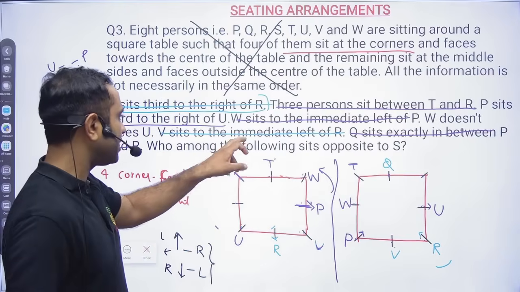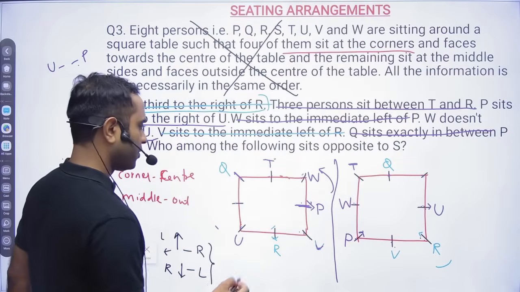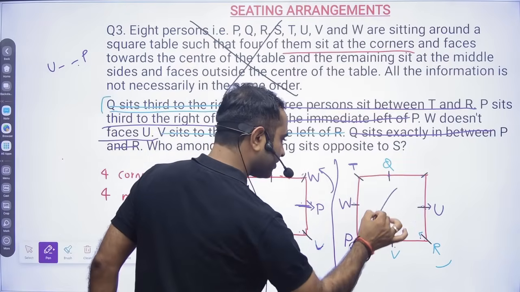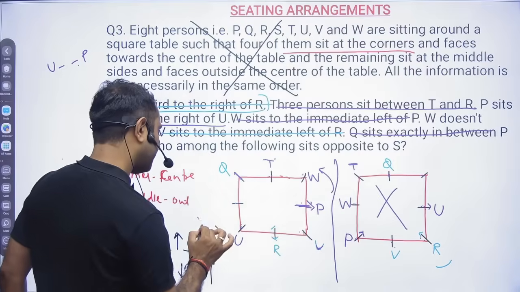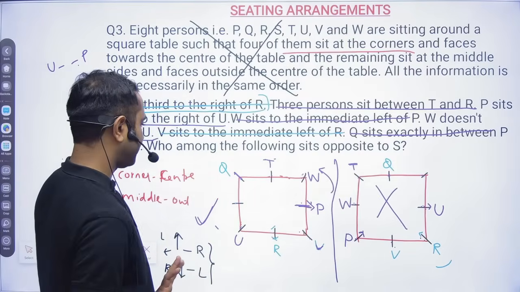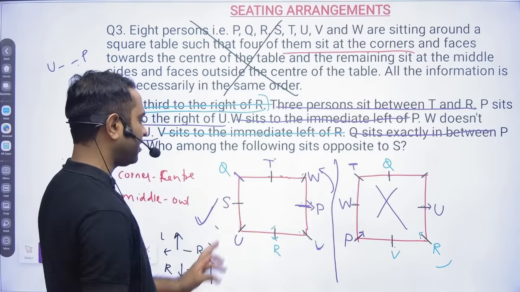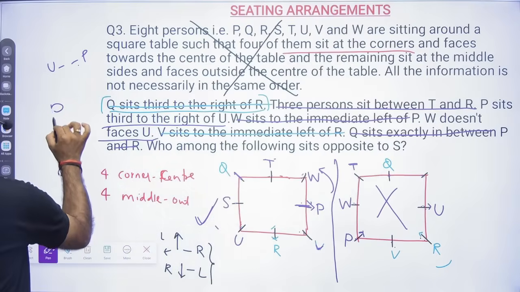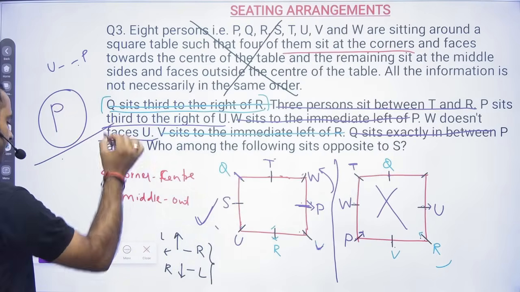Now they are telling W does not face U. So W does not face U, so this diagram is wrong and this diagram is correct. Who among the following sits opposite to S? So S will come here, only one place. So opposite to S, P will come and P will become the correct answer.